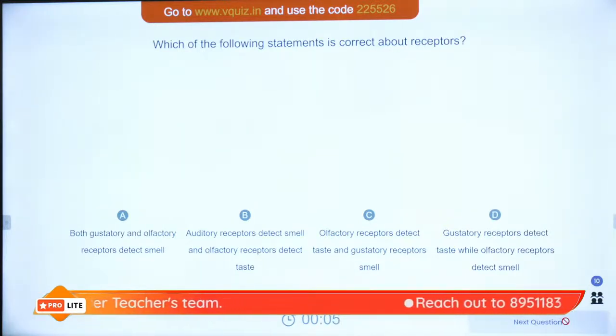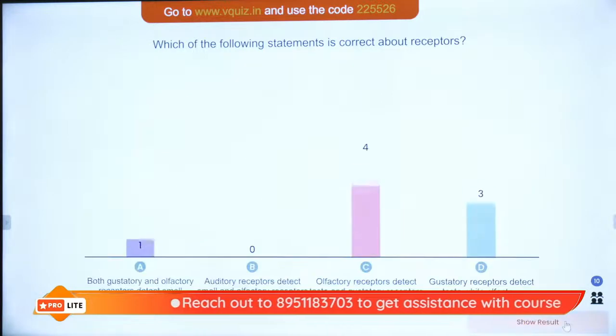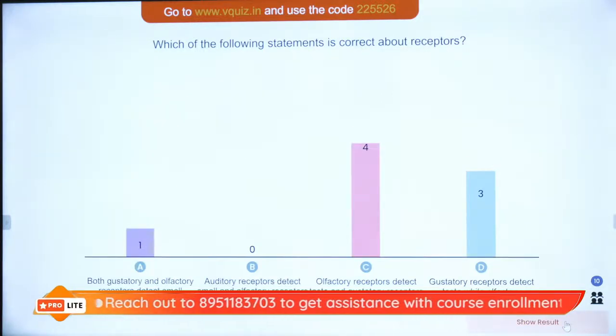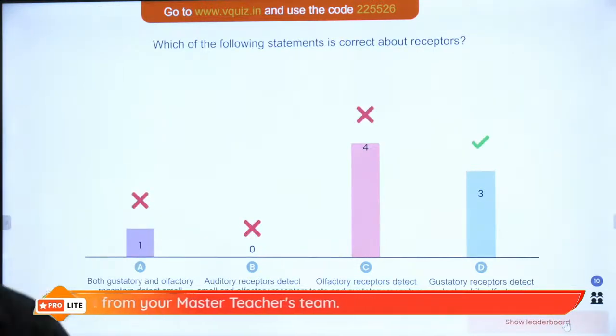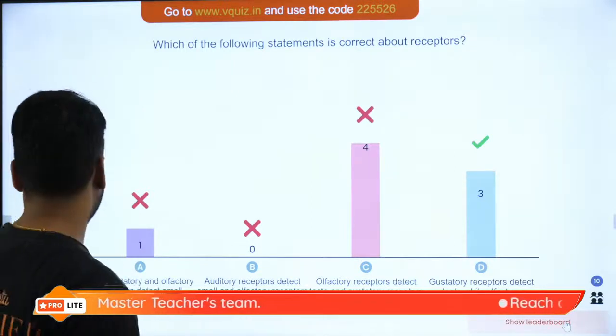Come on, easy peasy. This one is quite easy. Very good. So, all of you have given the answer. Let me see how many of you have got it right. So, it is only 3 of you. Now, out of 10, only 3 got it right.